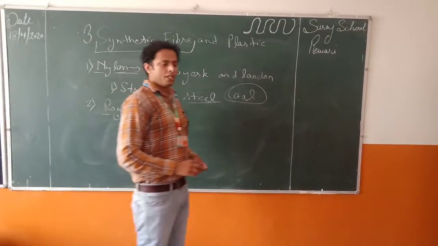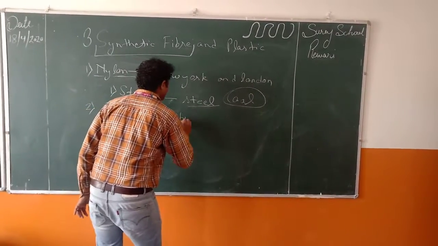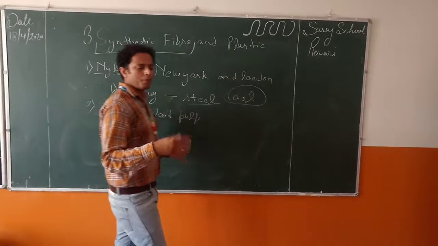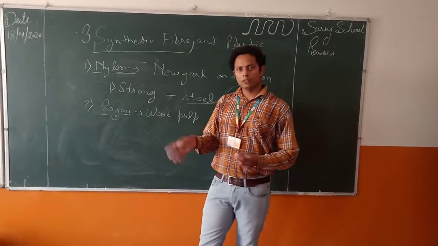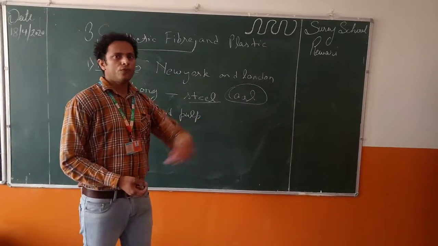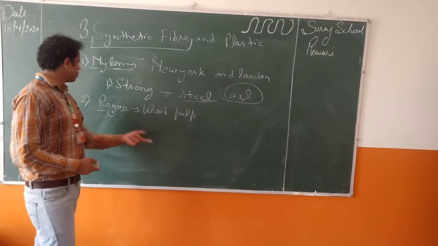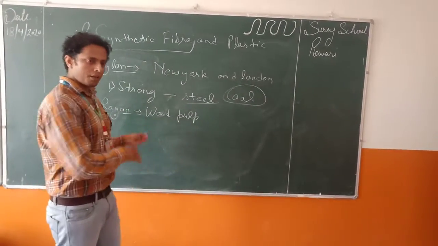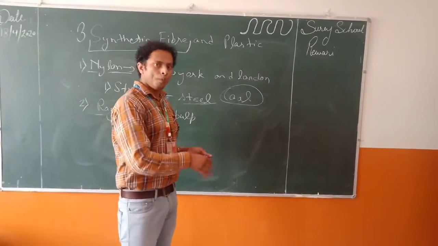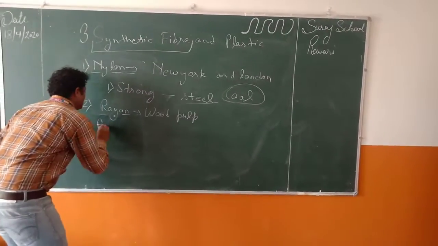The second one is rayon. Rayon is the second synthetic fiber that we use. It is made up of wood pulp. In wood pulp, we first mix the wood pulp in some base, then we do different processes on it, and in the end we get a long chain of cellulose from the wood pulp, and that cellulose is used to make rayon. It is made from a natural substance, wood pulp, but made by humans, so it is a synthetic fiber. It is also known as artificial silk.